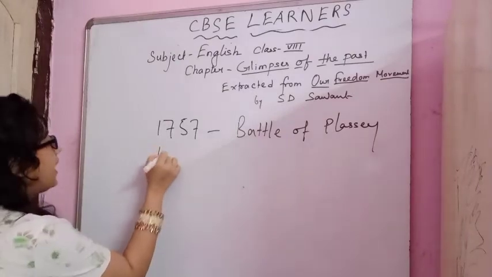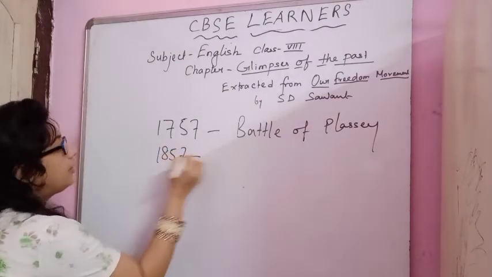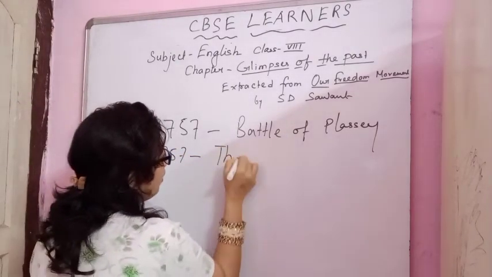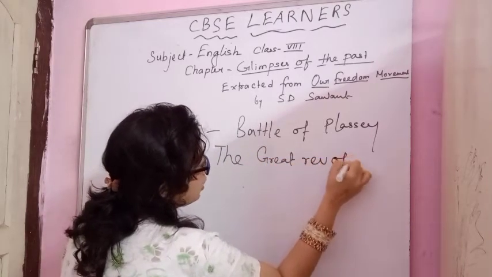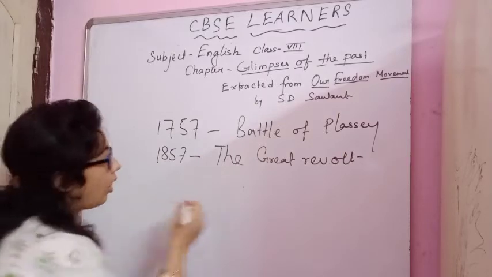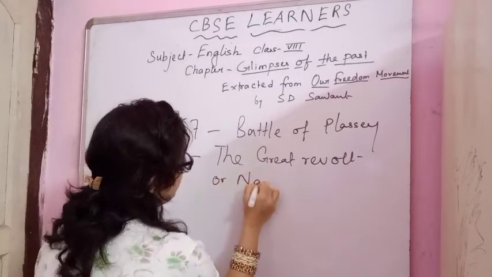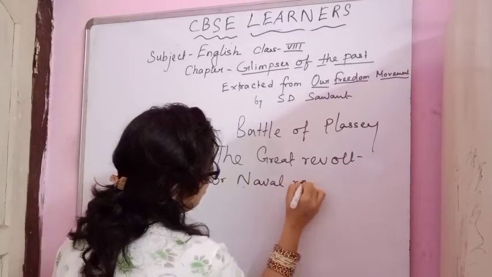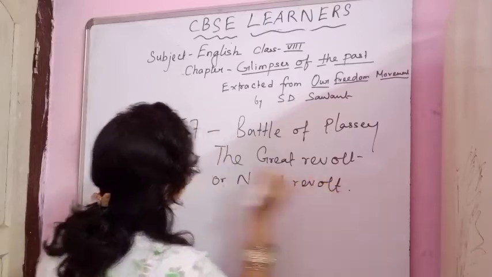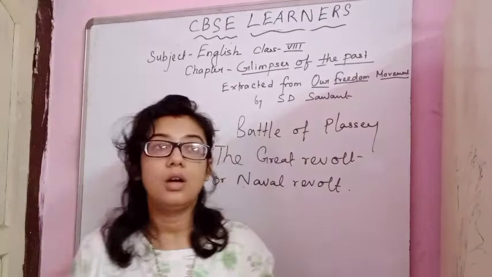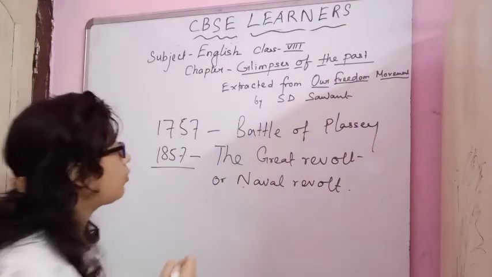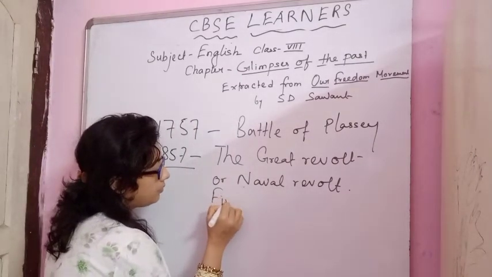So this is from 1757 to 1857. Now what happened in 1857? In 1857, the Great Revolt, or Naval Revolt. Now, why did this revolt happen? In 1857, it is known as the First War of Independence too.